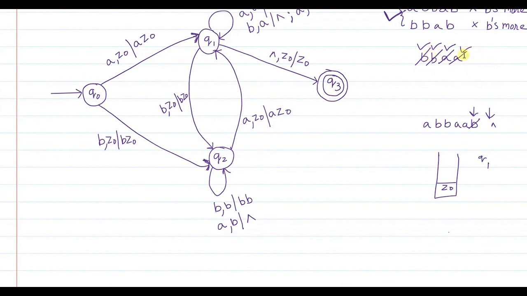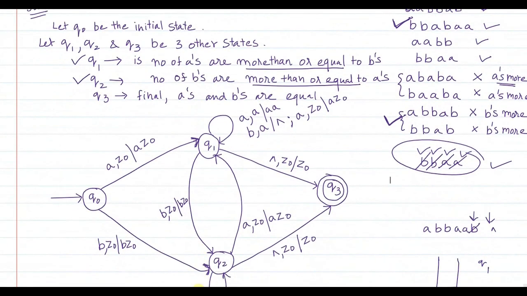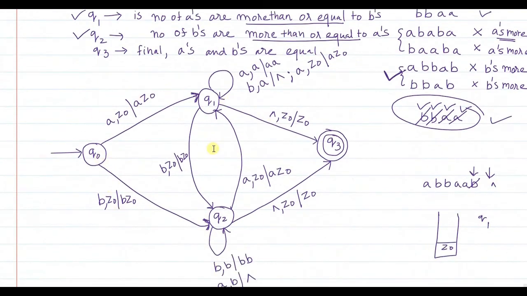At that time, after cancelling everything, the stack also turns out to be empty. So in Q2 state, when nothing is remaining to be read and the stack is empty, you do a no operation and go to Q3. That means this string that I have given you is also accepted. Fine. So this is the PDA that was required to be drawn.